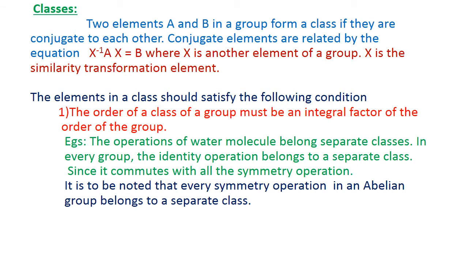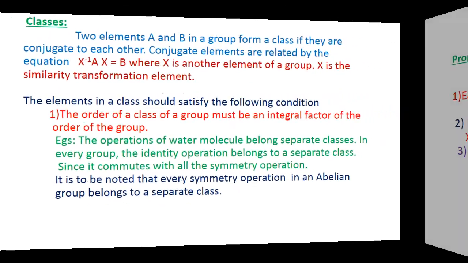The best example for classes is the elements present in an abelian group, which belong to separate classes. The main condition is that the elements should commute with each other. This is one of the conditions to form a class of a group.